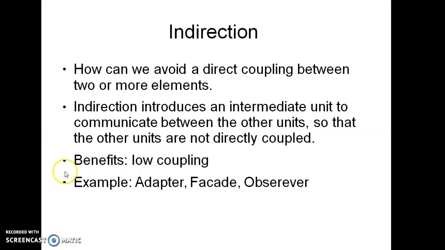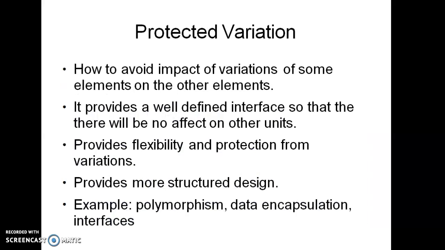The benefit is low coupling, as there is an intermediate unit, so the two units will not be directly dependent on each other and will not affect each other. Whatever they need to communicate, they should go through the intermediate indirection. Examples are adapter, facade and observer.